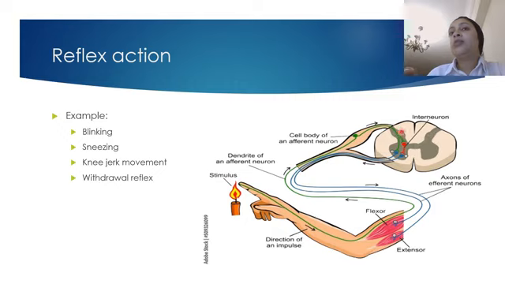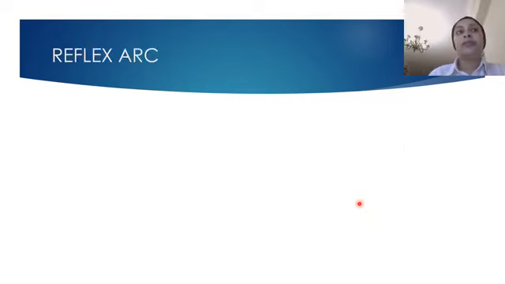Then it moves through the relay neuron and then to the motor neuron. The instruction moves through the motor neuron, the blue one, until it reaches our muscle, which withdraws our hand away from the stimulus. This is how we move our hand from the candle.